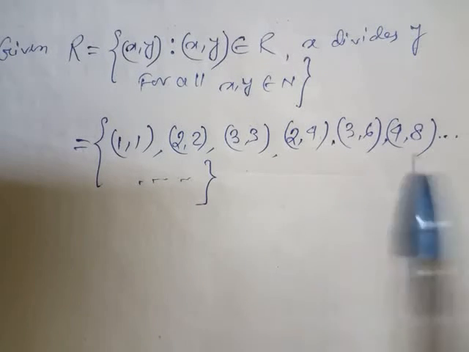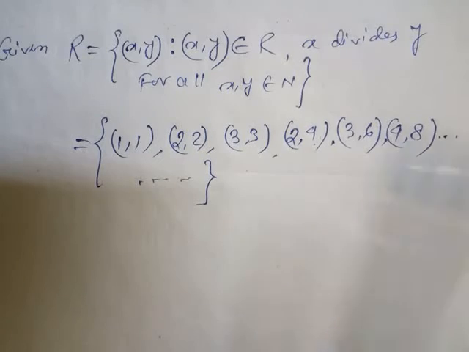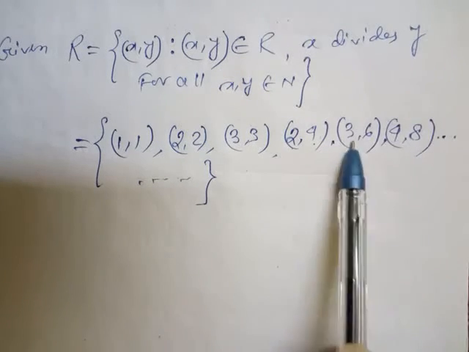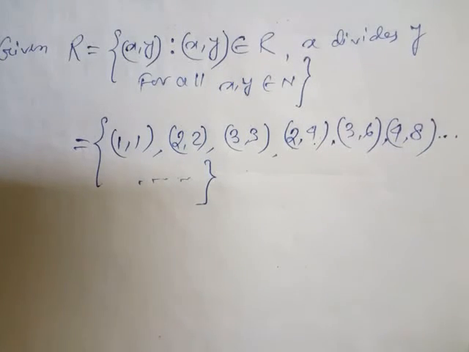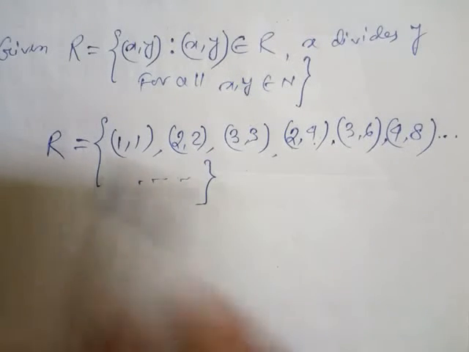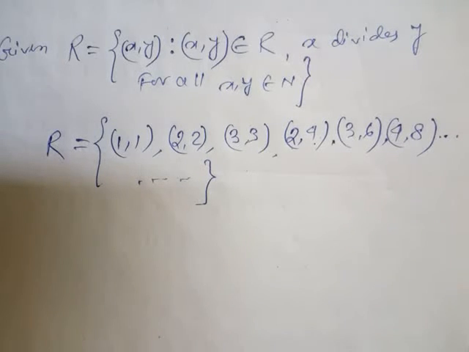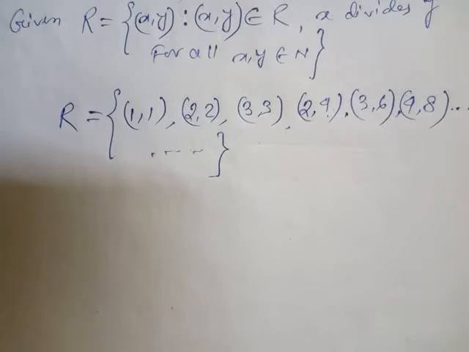Now look here, in this case x divides y: (3, 6), (4, 8). Now look at the sequence here, students. (2, 4) belongs to R obviously, but (4, 2) does not belong to R, which means it is not doing so, so this is not a symmetric relation. I repeat again, look here now, don't confuse.